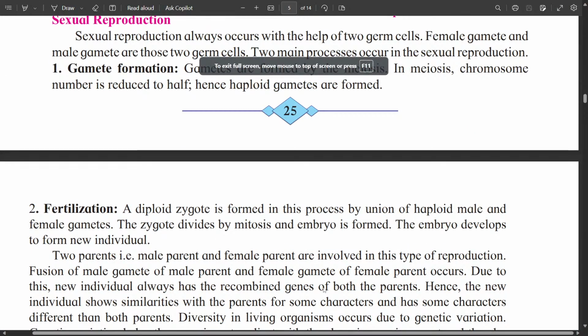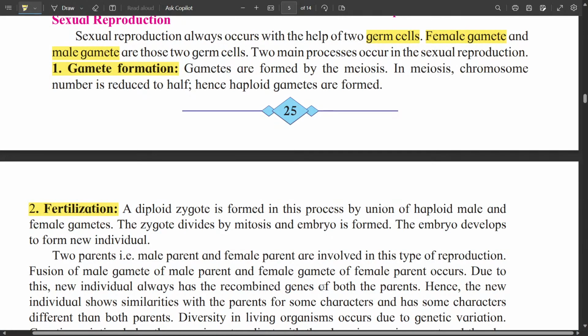Sexual reproduction. Sexual reproduction always occurs with the help of two germ cells. Female gamete and male gamete are these two germ cells. Two major processes occur in sexual reproduction, namely gamete formation and fertilization.